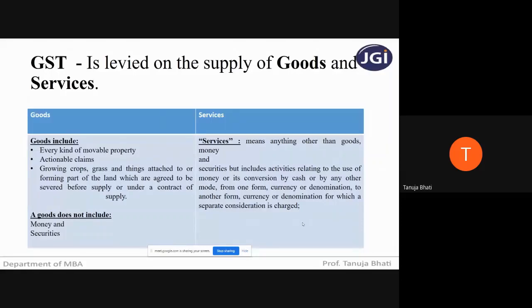So students, I hope you have understood what goods are and what the meaning of services is. Once you know that a particular transaction involves goods or services falling within the definition, and if there is a supply, then obviously GST will be applicable. So students, is this slide clear to you all?